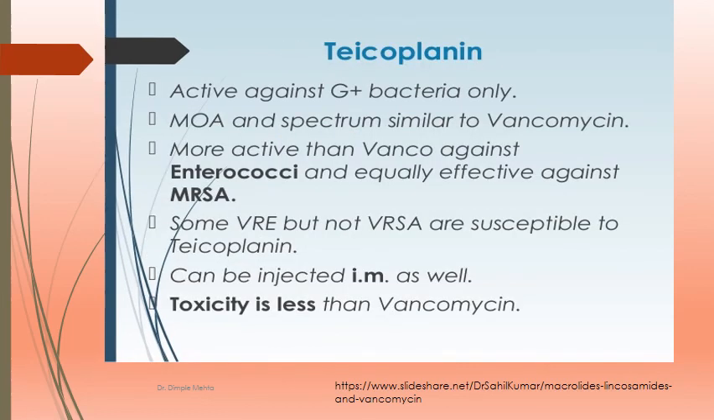Teicoplanin is a newer drug that is active against gram-positive organisms only. Mechanism of action and spectrum are similar to vancomycin. It's more active than vancomycin against enterococci and equally effective against MRSA. Some vancomycin-resistant enterococci are susceptible to teicoplanin, but vancomycin-resistant Staph aureus are not susceptible to teicoplanin. It can be injected intramuscularly as well. Toxicity is lesser than vancomycin.